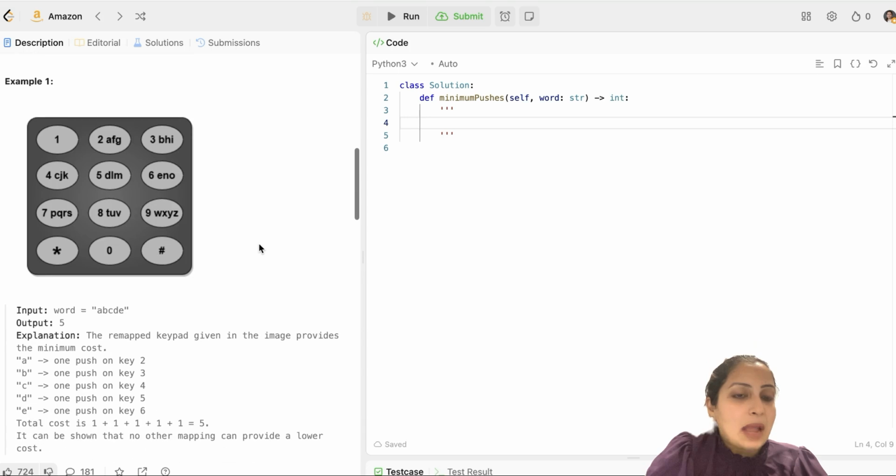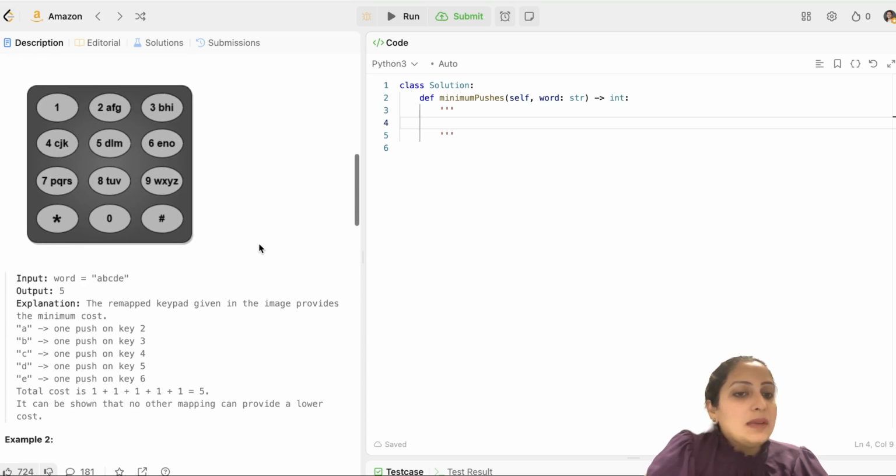So let's look at example 1 given to you here. You have been given the word ABCDE. How many minimum key presses do you need to type this word? You don't have to create this new mapping. Every time you are given a question, you just have to estimate the number of key presses you need. So if the number of letters given to me is less than 8 and I have 8 keys here, I can put all the distinct letters on separate keys so that I have to do only one press for each letter. And that's my answer here.